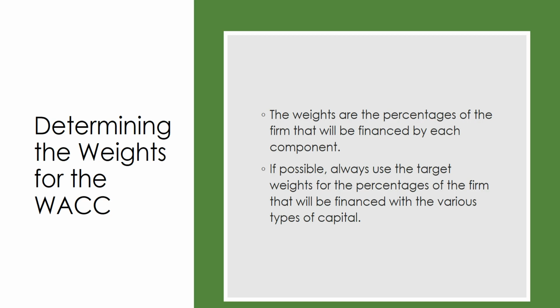The weights are the percentages of the firm that will be financed by each component. If possible, we always use target weights for the percentages rather than the existing. A value maximizing firm will find its target capital structure and then raise new capital in a manner that keeps the capital structure on target over time. So if you don't necessarily know what the target capital structure is, you could use the existing capital structure and assume that they're on track to meet their target capital structure.